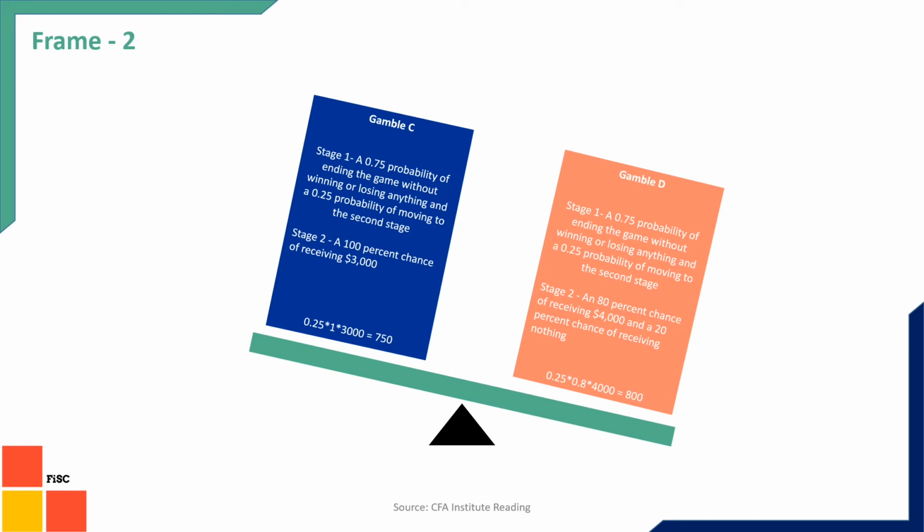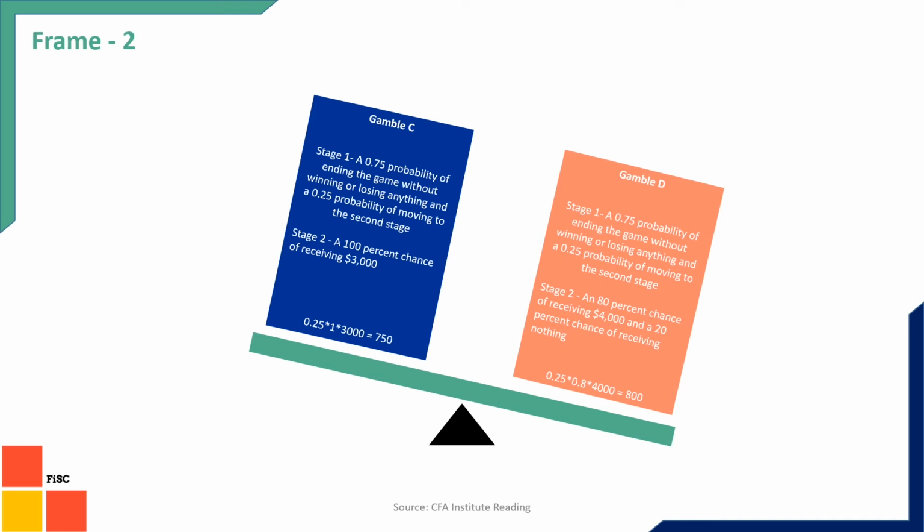In gamble 2 you have a 75% chance of losing the game in the first stage itself, whereas there is a 25% chance that you will move to the second stage. In the second stage there is an 80% chance that you will get $4,000 and a 20% chance that you won't get anything. So the net expected result is that you will get $800, but still you will choose gamble C because there is certainty in it, whereas in gamble D there is no certainty.